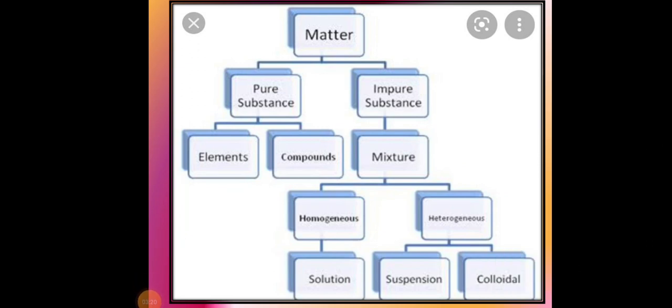Okay dear students, so here the colloidal, suspension and solution are the examples of homogeneous and heterogeneous mixtures. In this chapter we have to learn the properties and examples of solution, suspension and colloidal in these homogeneous and heterogeneous mixtures. So dear students, let us learn one by one.